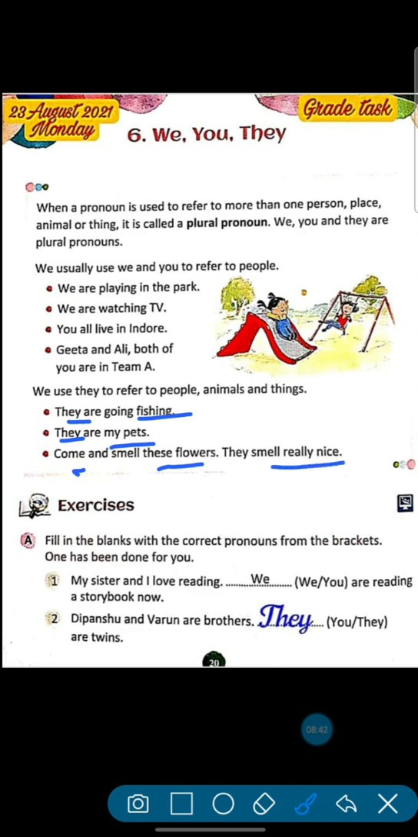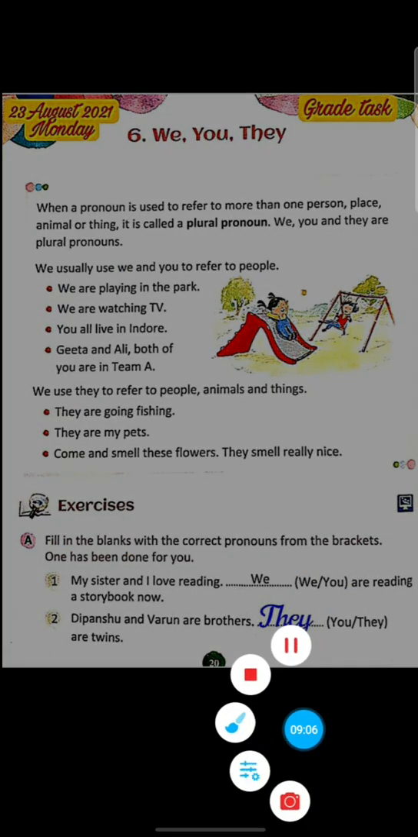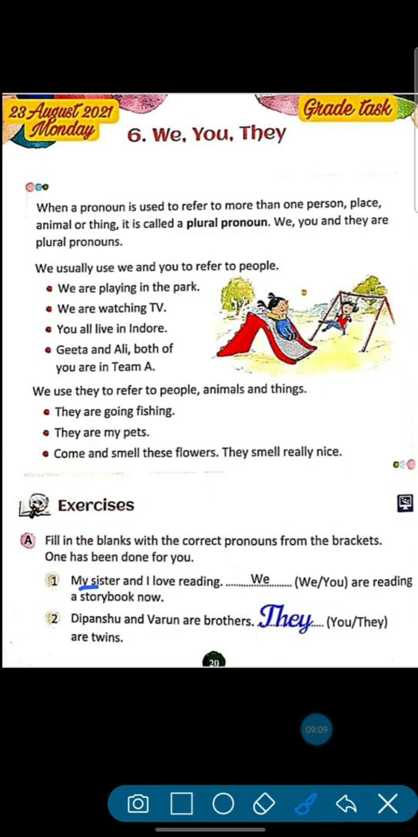Okay, now we will do the exercise of this chapter. Exercise A. Fill in the blanks with the correct pronouns from the brackets. We have to choose the correct pronoun from the bracket. Okay, see, I told you when I is also included, then we use we. When we are talking about myself along with others, then we will use we.